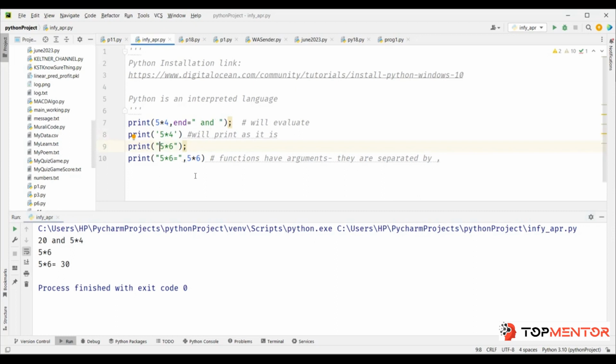Now let's say I have these two values and I want to print them in two different lines. So reverse requirement. Here we have two different print statements and I want to join their output together in one line. Here you have a single print statement, but I want to break them into two different lines. So I will put here slash n. Wherever you want to break the line, you put slash n. And slash n will always be in quotation. If you want to put it here, then you have to put a quotation.